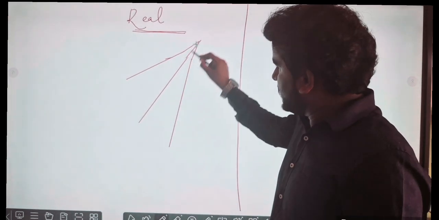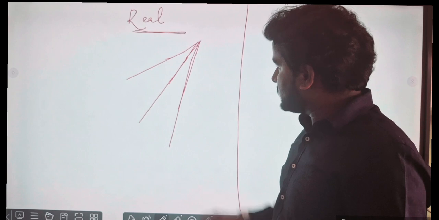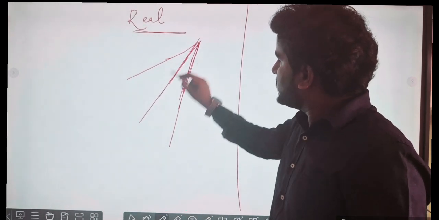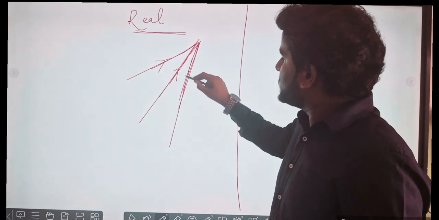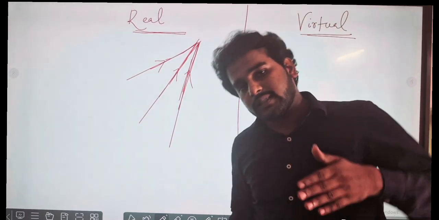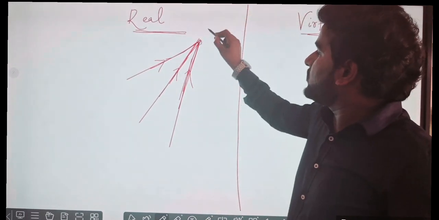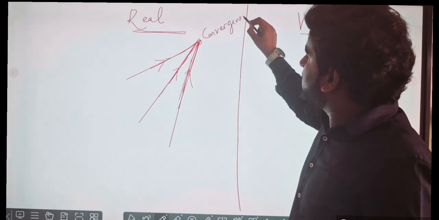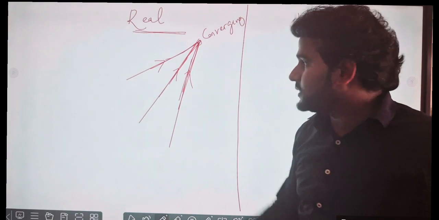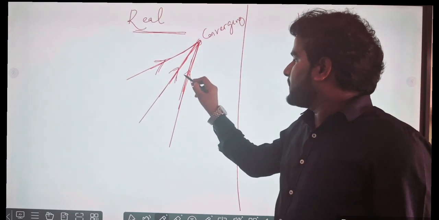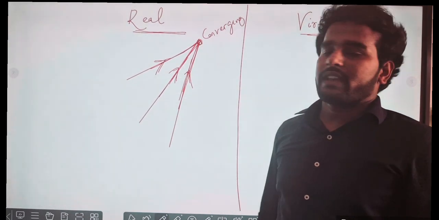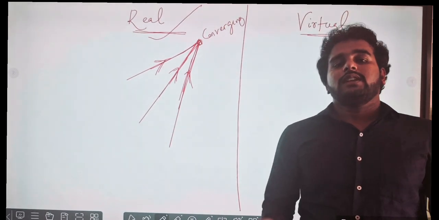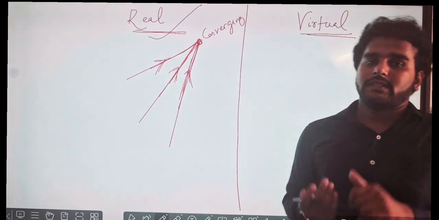Light rays meet each other at a point, in their respective directions. In the same way, they are converging. This is called converging. The convergence of the reflected rays at a point gives you what type of image? A real image, meaning a proper image is there.